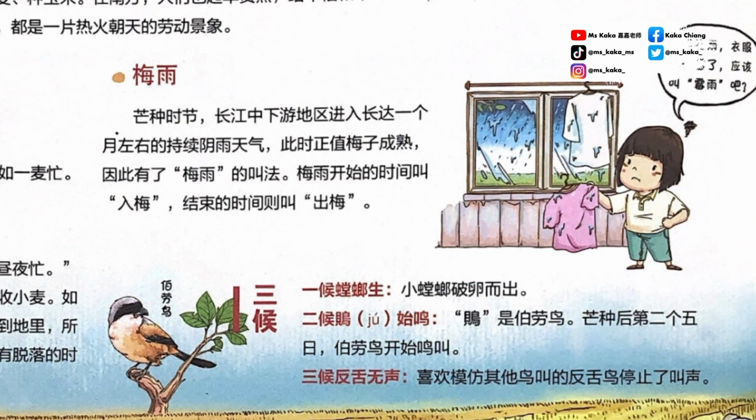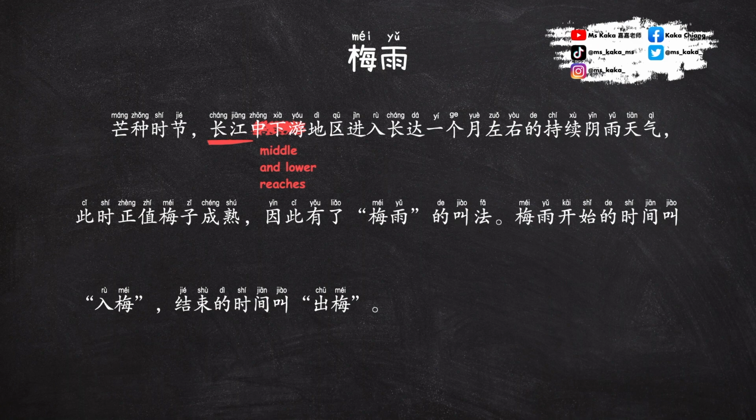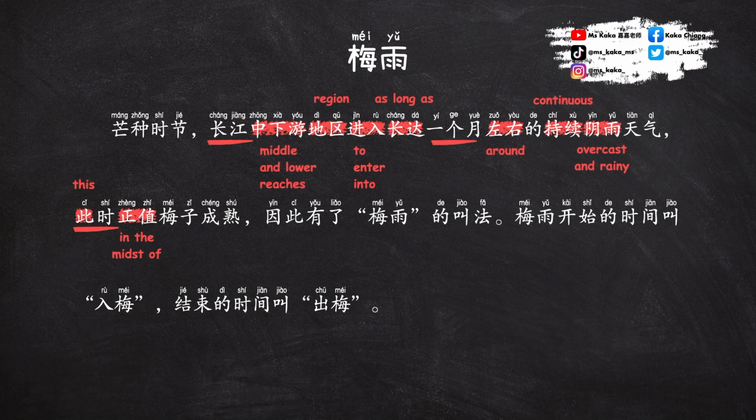During the season of Mangzhong, the term meiyu is bound to be mentioned. So what exactly is meiyu? 芒种时节，长江中下游地区进入了长达1个月左右的持续阴雨天气。此时正值梅子成熟，因此有了梅雨的叫法。During the season of Mangzhong, the middle and lower reaches of the Yangtze River region experience a continuous period of rainy weather, lasting for about a month.